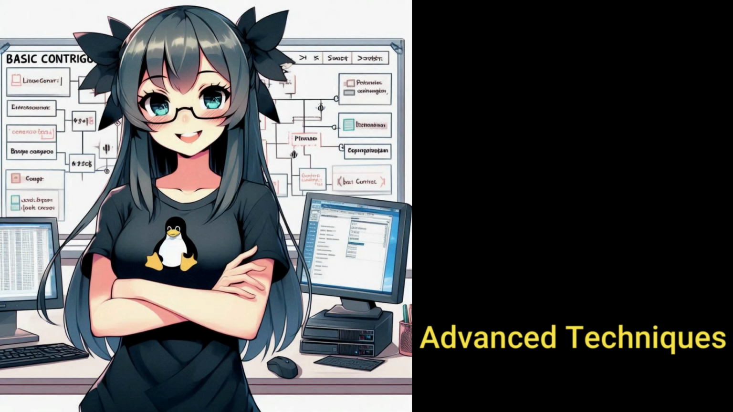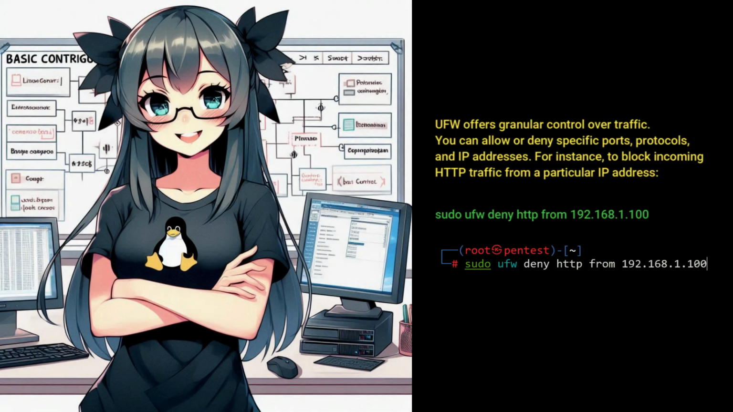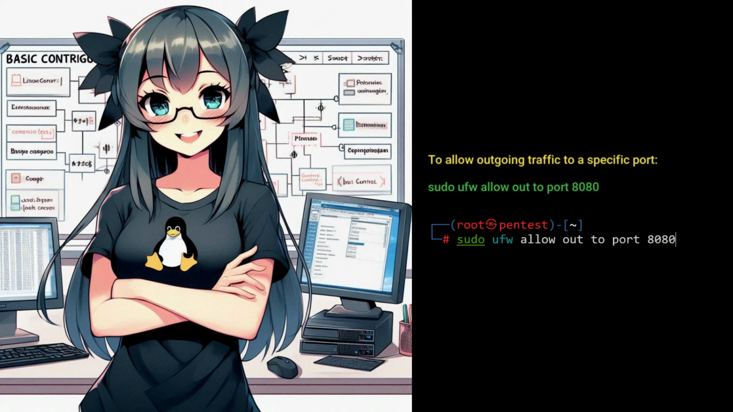Advanced techniques. UFW offers granular control over traffic. You can allow or deny specific ports, protocols, and IP addresses. For instance, to block incoming HTTP traffic from a particular IP address. To allow outgoing traffic to a specific port.